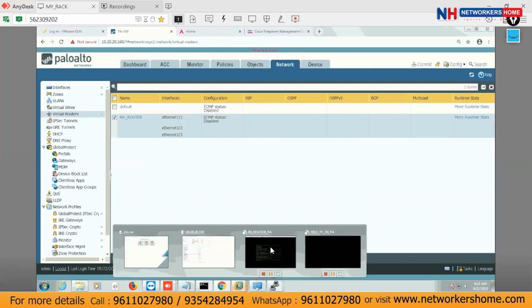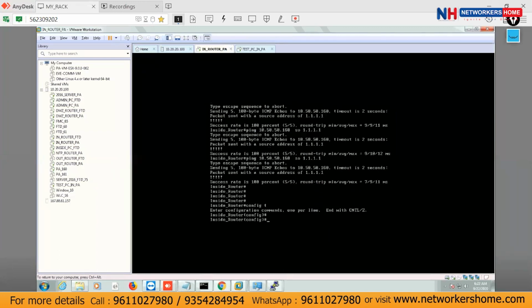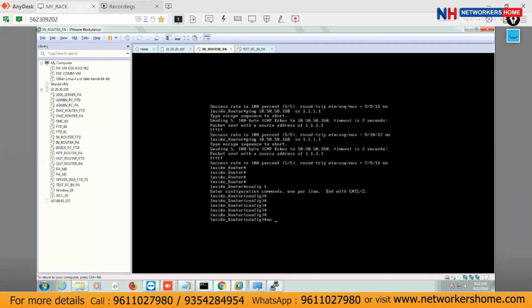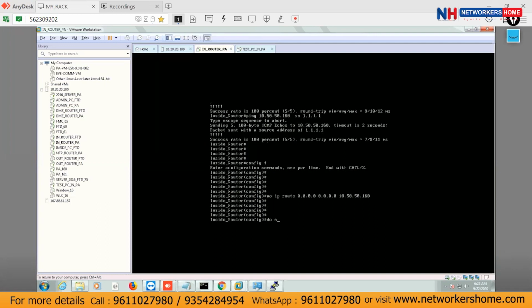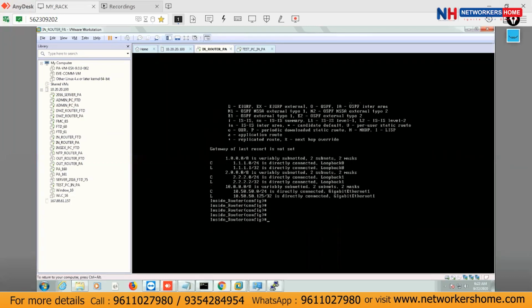Then go to the inside router. We have one default route here, so let me delete that. IP route 0.0.0.0 0.0.0.0 with 10.50.50.160 as the next hop. Do show IP route. Okay, there's no default route.